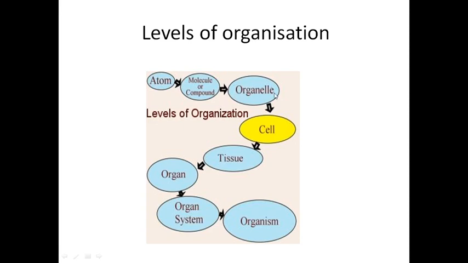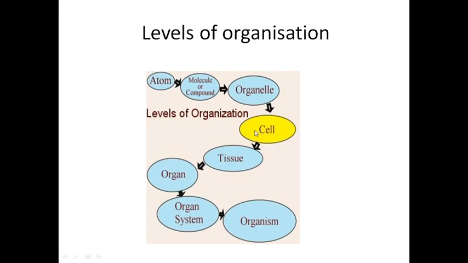A group of organelles forms a cell. In plant and animal cells, many organelles are present: mitochondria, ribosome, endoplasmic reticulum, lysosome, nucleus. These organelles combine together to form the cells.